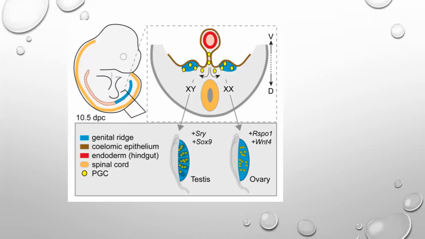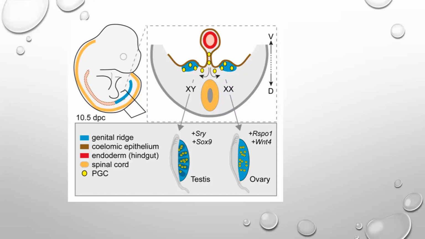It shows that the developing embryo has the ability to develop the gonads either into the ovary or into the testes. The gonads have bipotential, and the presence or absence of the SRY gene determines whether they will develop into the testes.